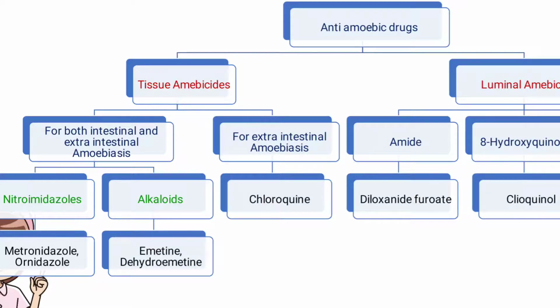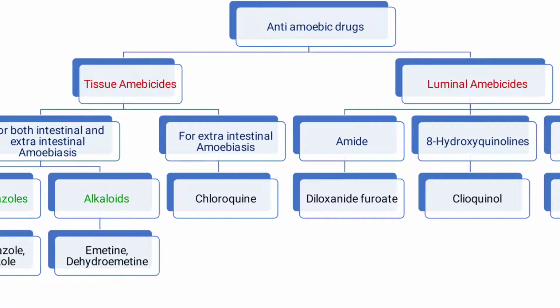The drugs which treat both are nitroimidazoles and alkaloids. In nitroimidazoles, the examples are metronidazole and ornidazole, whereas in alkaloids they are emetine and dihydroemetine. For extraintestinal amoebiasis, we use chloroquine.